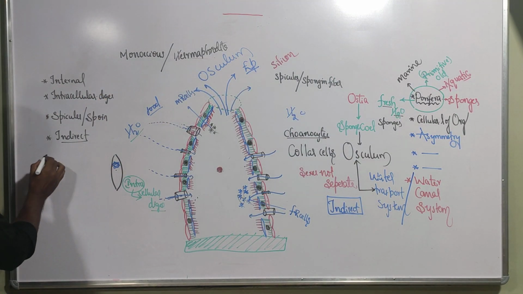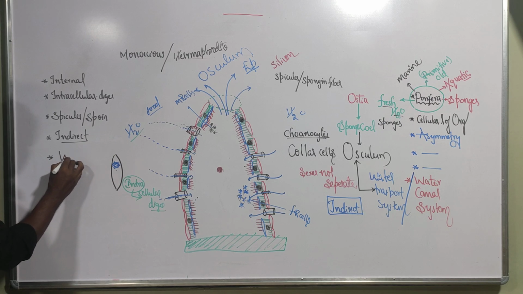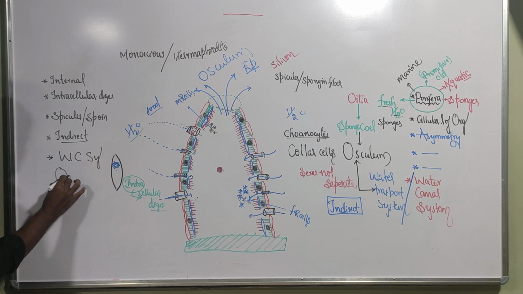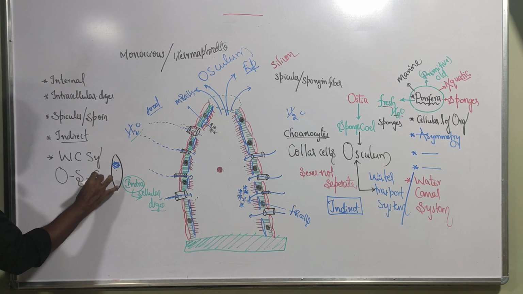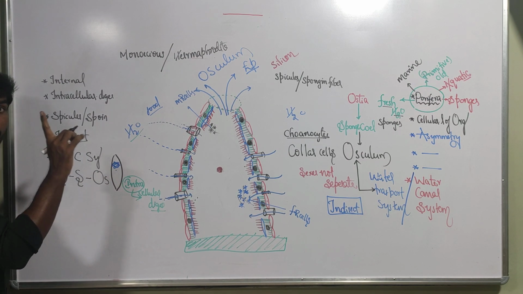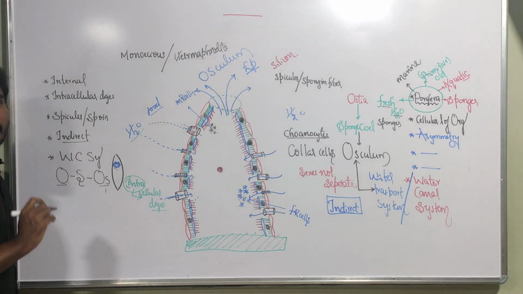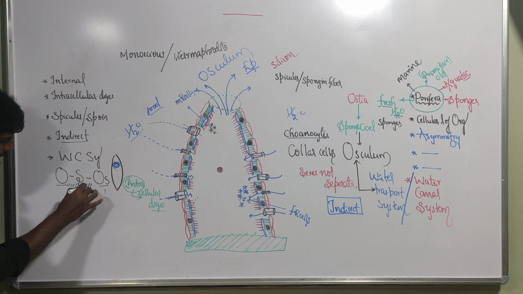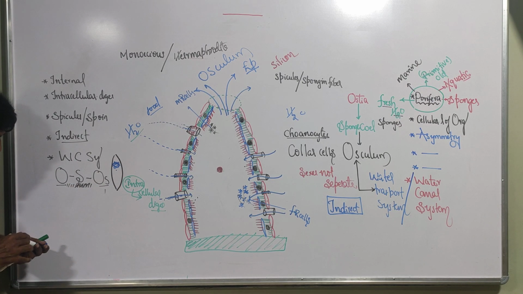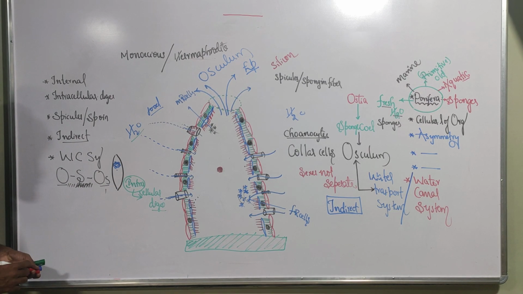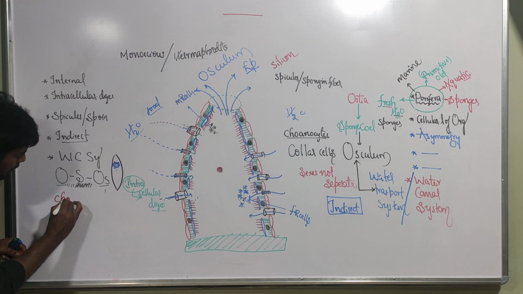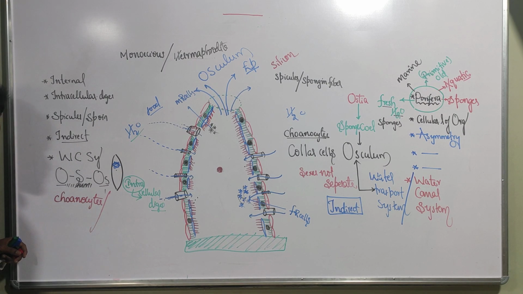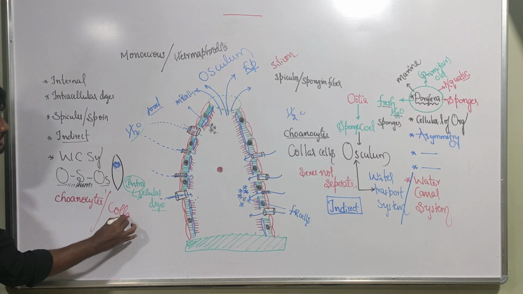And next, the very important system is the water canal system, which includes ostia, spongocoel and osculum. How many ostia? Many. How many osculum? Only one. And these canals are lined with some specialized cells. As I told you, those cells we call choanocytes. And the other name for choanocytes is what? Collar cells.